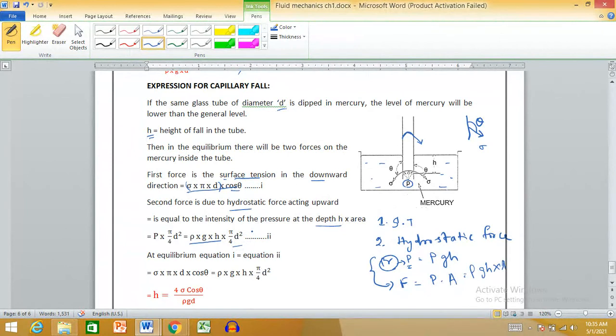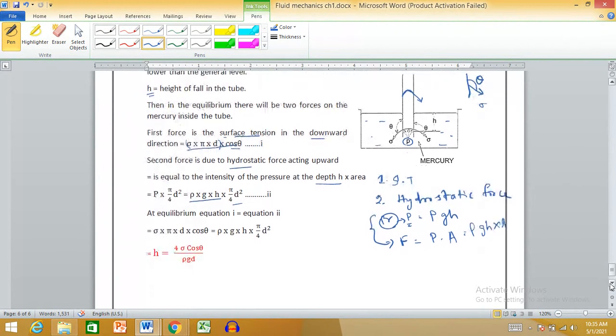At a certain fall h, the force due to surface tension will balance the hydrostatic force, and at that point we have equilibrium, so equation 1 equals equation 2. Equation 1 is sigma pi d cos theta, where sigma is the surface tension, pi d is the circumference, and cos theta is the vertical component.